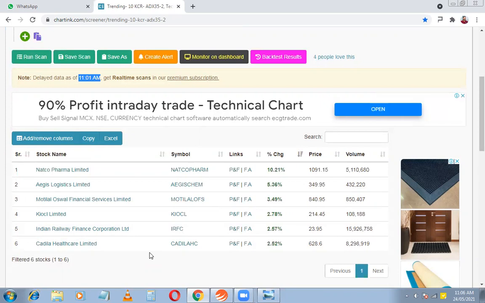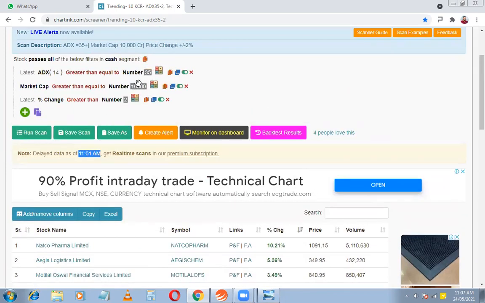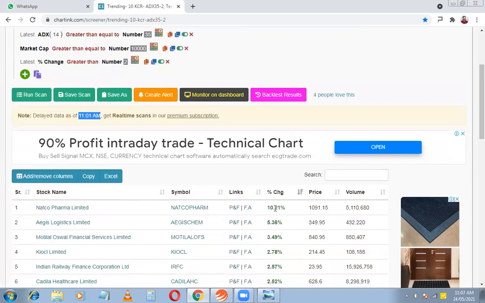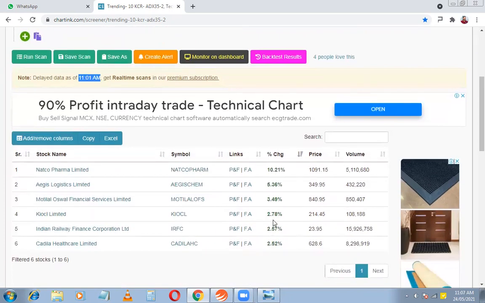If your own trading software has got such a screener, use ADX above 35 and stocks above 10,000 crores and 2% above price movement in the morning. Okay. And ideally, they should not be as high as 10%. They should be in the ranges of 2%, because then they have more scope to grow. A stock that has gone above 10% is usually going to come back, and you won't get much movement in this. Okay, mostly.